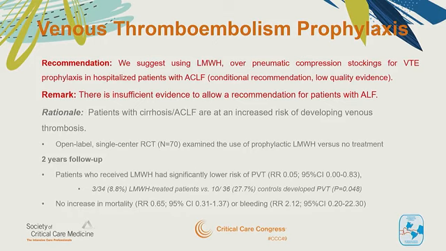The rationale is that cirrhotic ACLF patients are at increased risk of developing venous thrombosis, and this was largely based on one single-centered study, so it was borrowed literature. It was outpatient cirrhotic patients who were stratified to low molecular weight heparin versus control. This study found that there were decreased rates of portal vein thrombosis and rates of hepatic decompensation with no difference in bleeding.